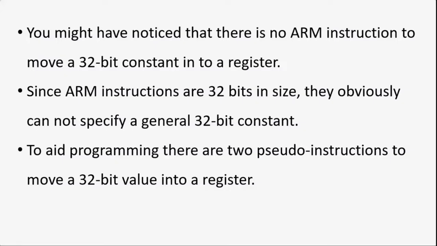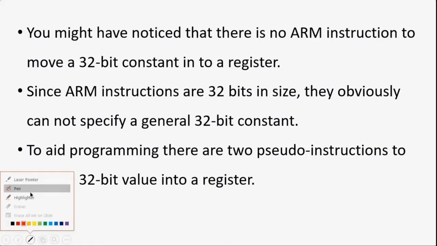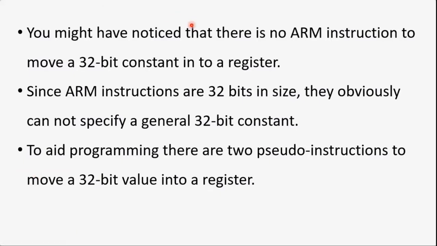We have done many assembly language programs by now, but we have used the move instruction, where we can load a particular immediate data into a register. Now the one issue with ARM processor instructions is that even though every register is 32-bit, ARM does not have any instruction which allows us to load a 32-bit constant value into a 32-bit register.